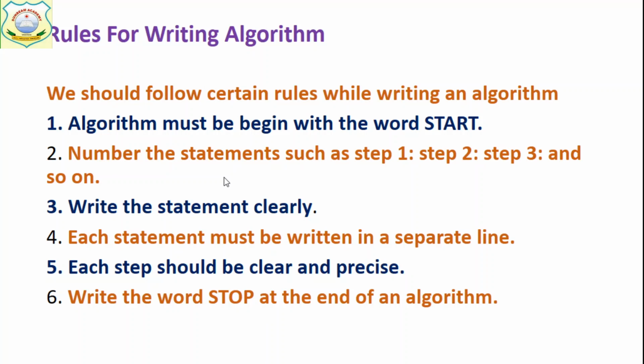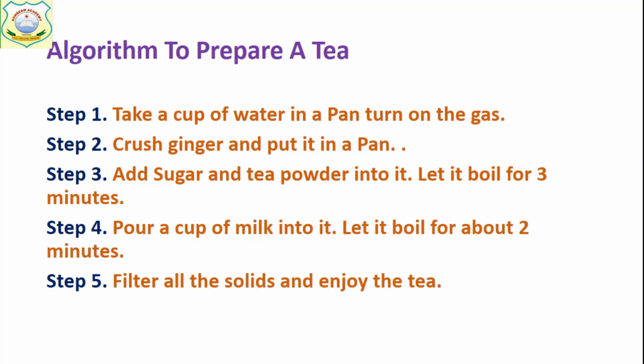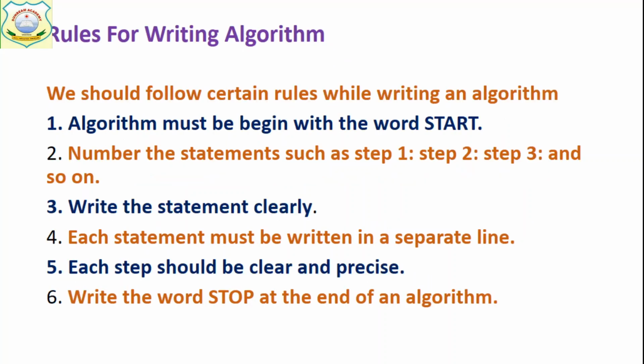And in between, all the statements are written as step 1, step 2, step 3 and so on. Also the statements are clearly written and in separate lines, and steps should be clear and precise. No extra talk, write only as much as is needed. As you saw in this example, take this, do this, in the same way. The steps should be clear and precise.